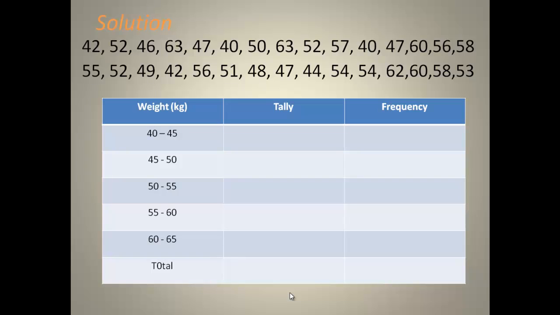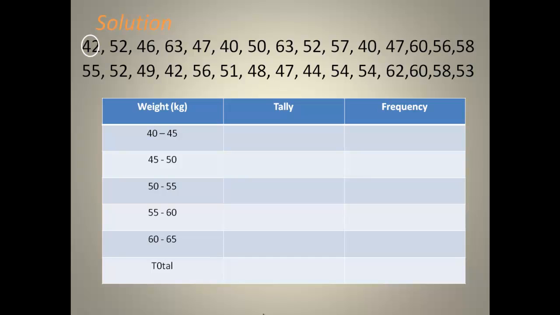So we start from the minimum value in the data, which is 40, and then we end with the largest number, which is 62. So we start our tally by considering the values one after the other.